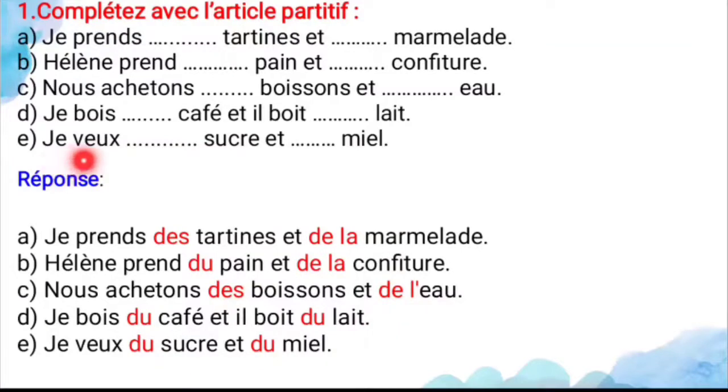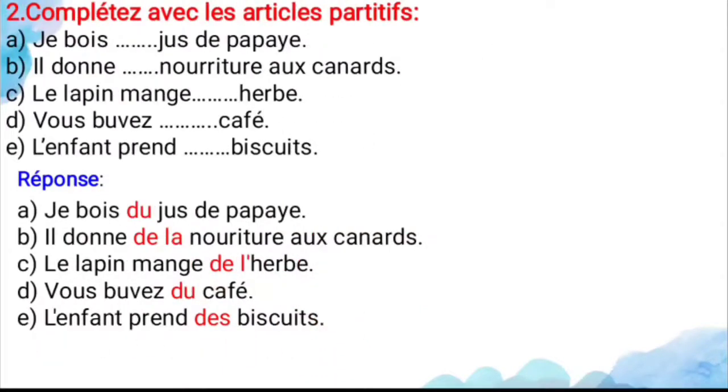And next, je veux dash sucre et dash miel. So here sucre is a masculine noun, and miel is a masculine noun also. For that you can use du. So the answer is je veux du sucre et du miel. It means I want some sugar and some honey. So this is all about the first exercise. And let's move to the second one.